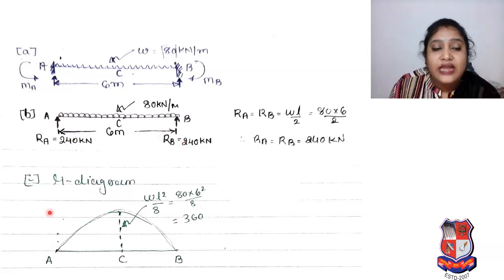Now we are interested in the Mu diagram. So what is it, and how will we get it from that diagram? It is simply supported with UDL, so your diagram shape will be like this. And how will we get the moment? The moment for simply supported UDL is WL square by 8. Your W is 80, L is 6, so 6 square divided by 8. So your moment will be 360 kilonewton meter.